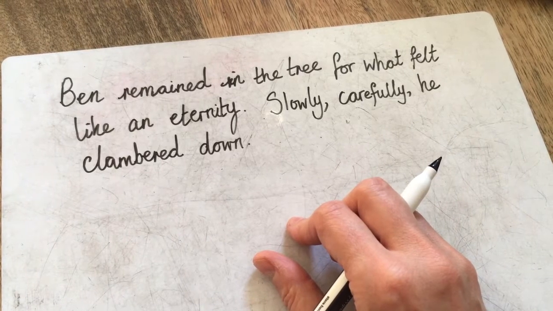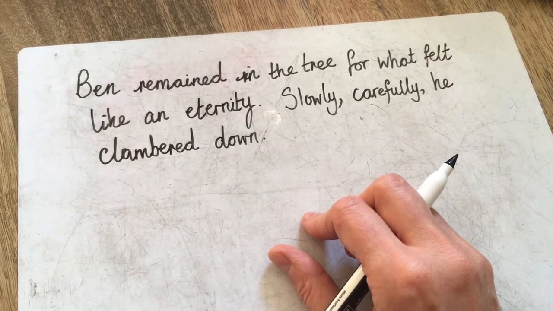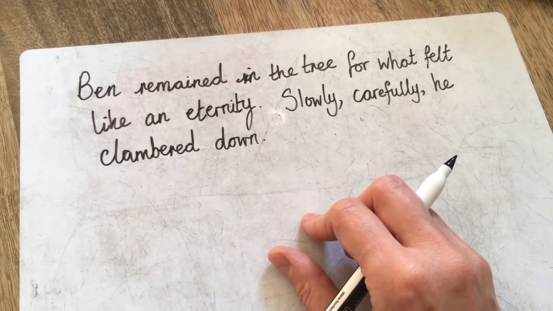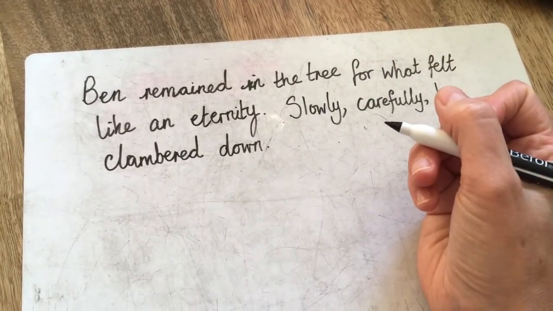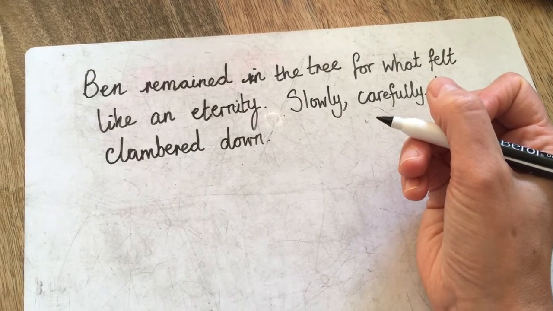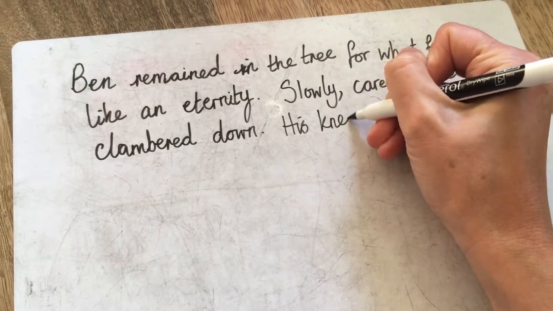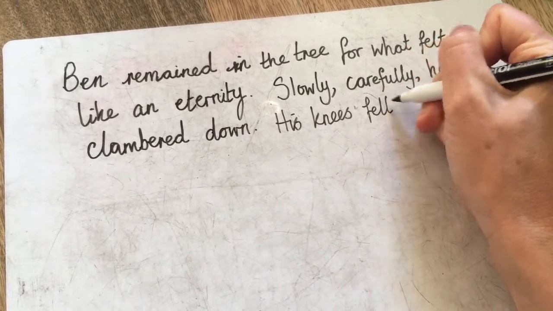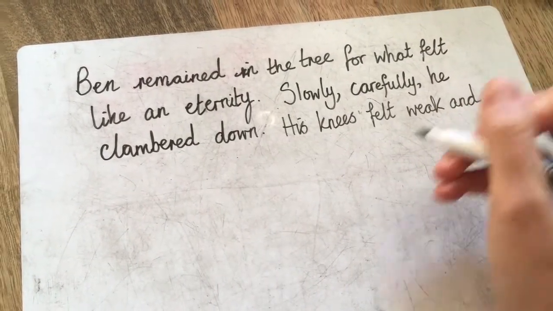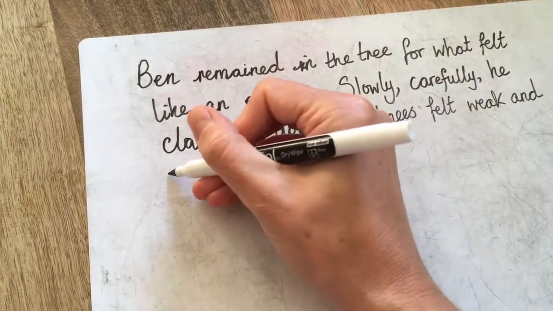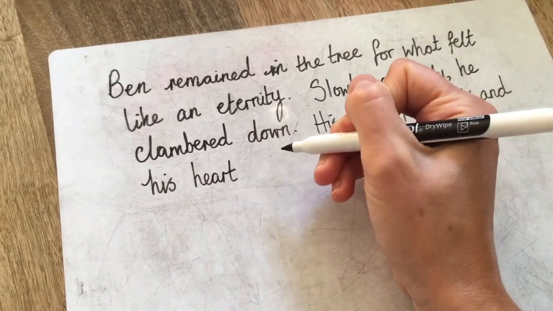I just want to add one more sentence here to describe how Ben is feeling at this moment in time. So instead of saying he was feeling scared, I'm going to use the show don't tell technique, and I'm going to describe what's happening. So I'm going to say his knees felt weak, and I'm going to extend this sentence, and his heart thudded.